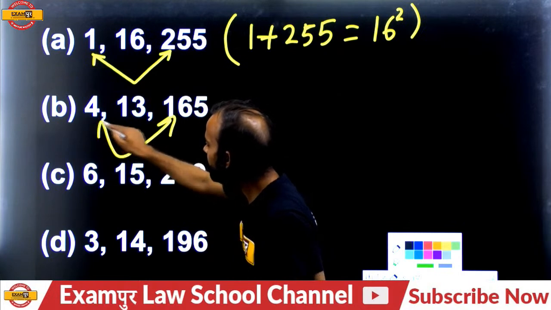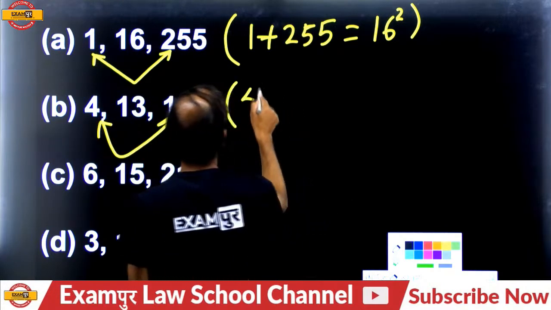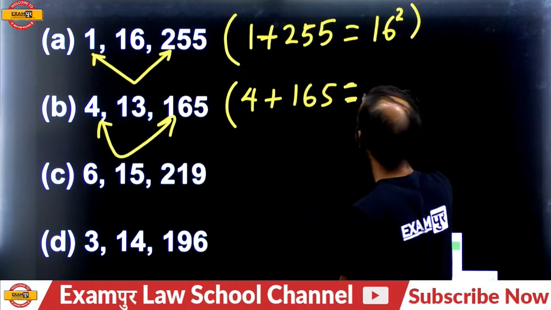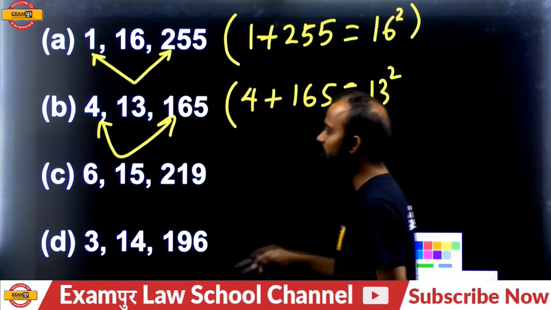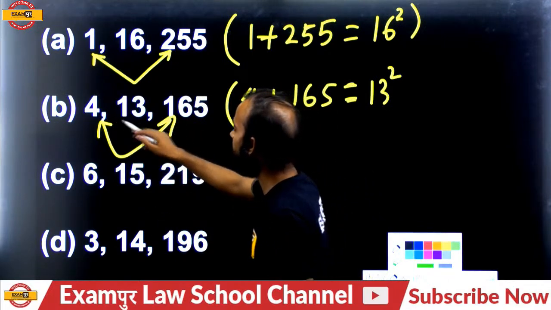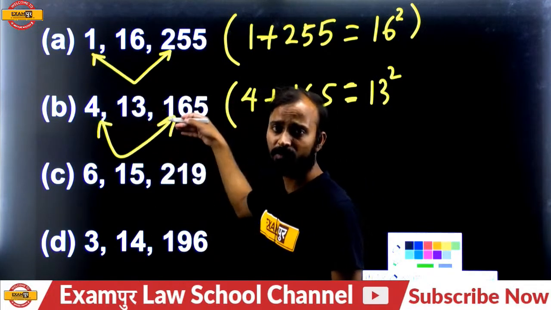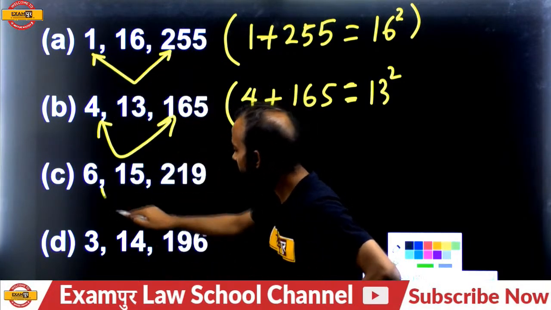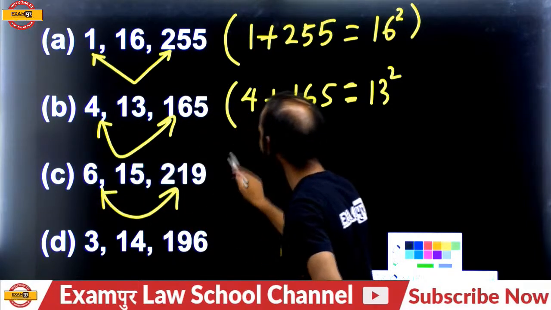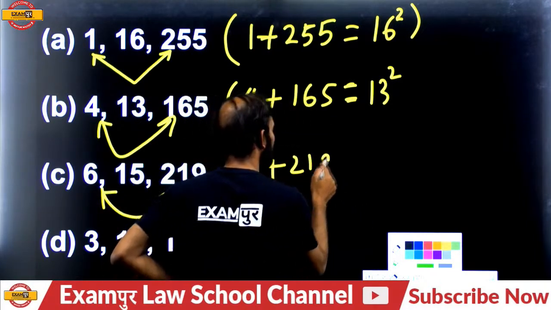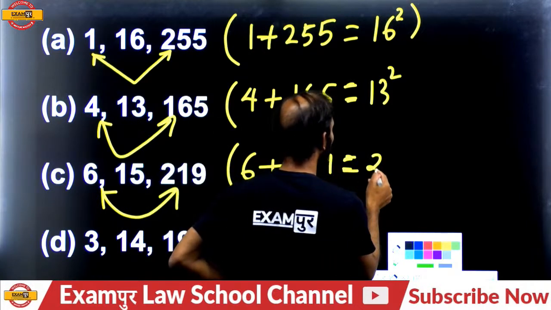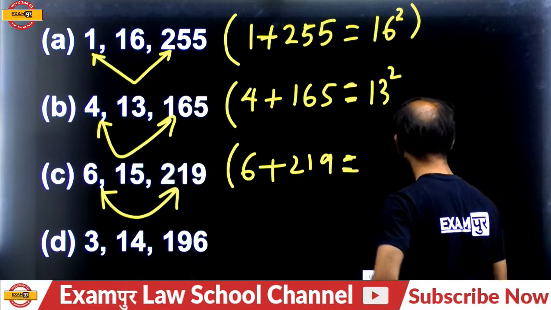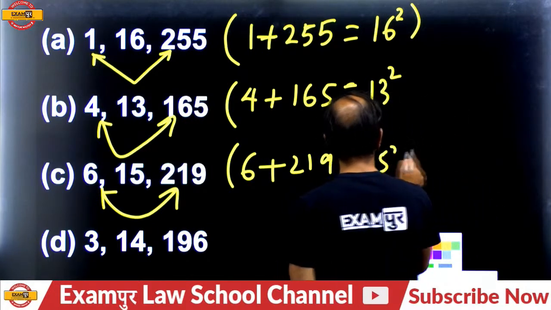Next, if you add 4 plus 165, that is 169, and 169 is the perfect square of 13, and 13 is the middle of the sequence. So 6 plus 219 is 225, and 225 is a perfect square of 15.